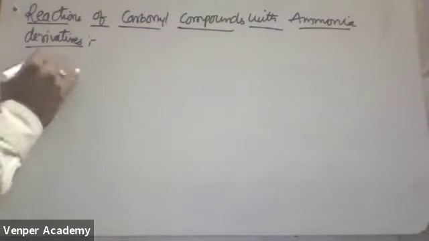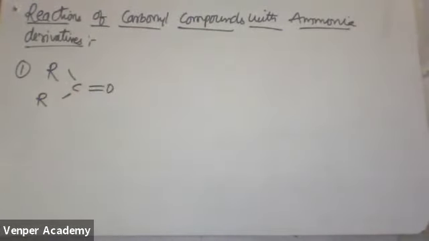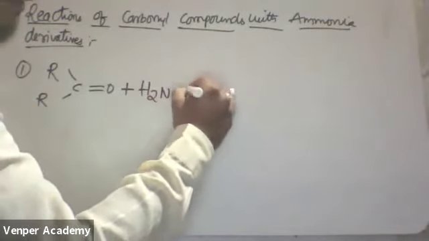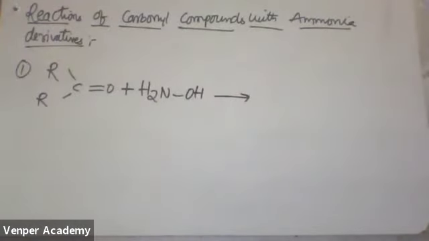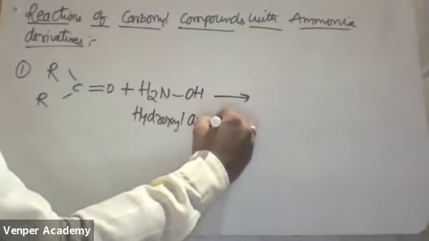Now see here, first one, this reaction, one simple thing I am saying, this is R double bond O. Next one, suppose I am taking H2NOH, can you tell me what this is? What is the name of this NH2OH? Anyone? It is not hydrazine, it is called hydroxylamine.